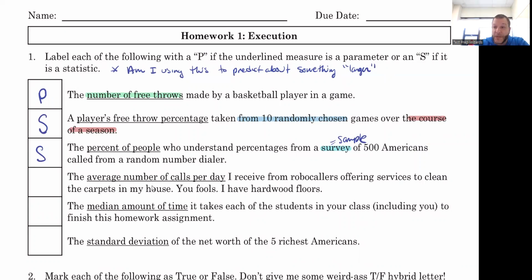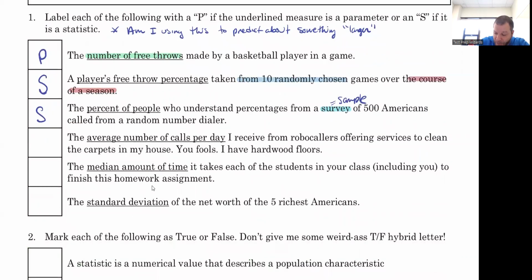So the fourth one might be a little tricky, right? It's the average number of calls per day that I receive. But notice that there's nothing saying it's the average number of calls per day I receive in a week, and I'm using that to make a prediction for the month. It's just the average number of calls I receive. There's nothing that indicates this is a sample. So this would also be a population.